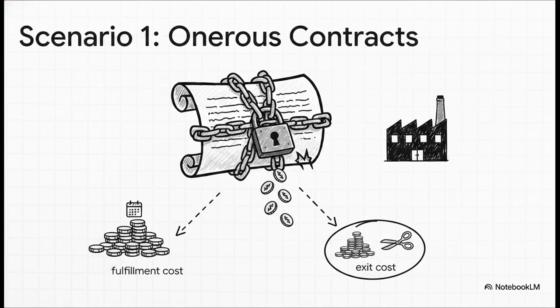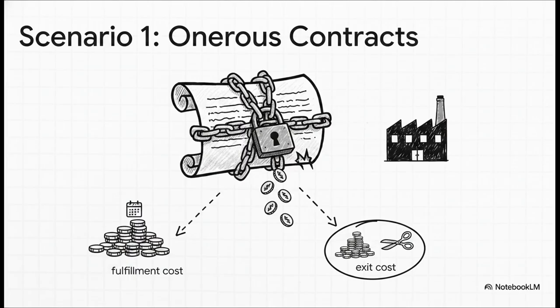This is when a company is basically locked into a deal that's guaranteed to lose money. Think about a lease on an old factory that it isn't even using anymore. IAS 37 is crystal clear on this. You can't just let the losses bleed out over time. No, you have to recognize a provision for the entire unavoidable loss right now. And you calculate that as the lower of what it would cost to see the contract through versus any penalty